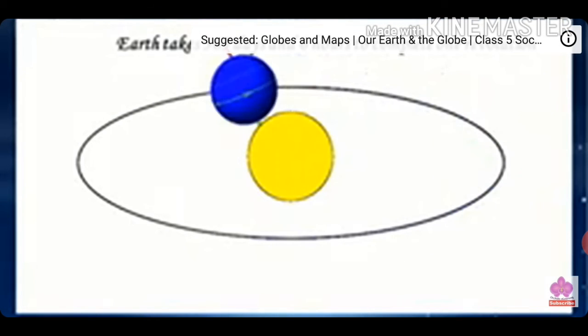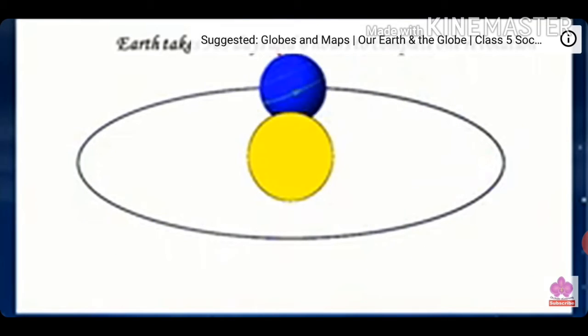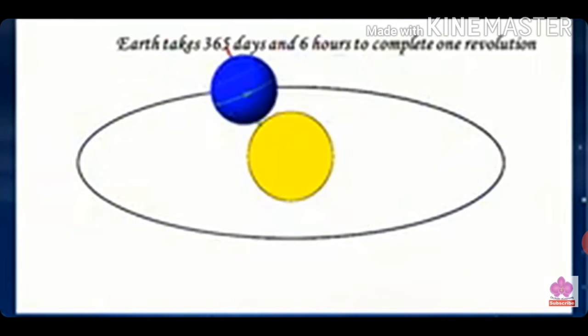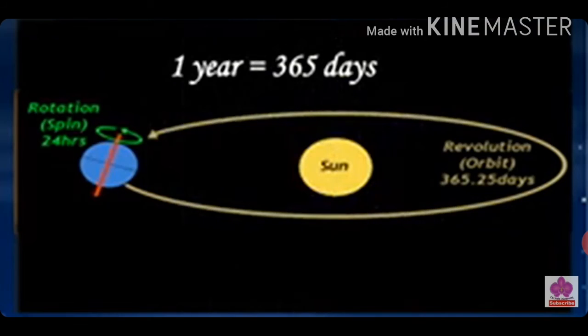It takes 365 days and 6 hours to complete one revolution around the sun. This is why a year usually has 365 days.